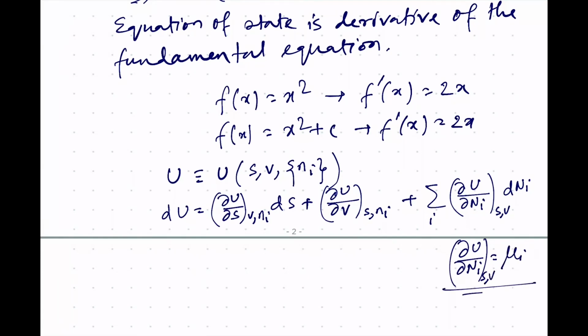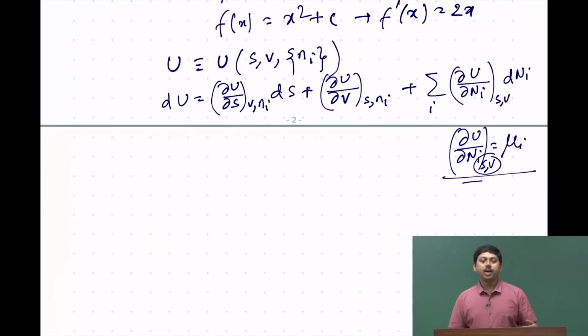Never forget these subscripts, because without them it will not be meaningful. The mu_i's are for a multi-component system: for a mixture of 3 or more components, each of them will have their own chemical potential. Chemical potential, which you will learn about in later courses and we will not discuss in this course, is something like a chemical pressure. For example, pressure tries to equalize and change the volume.